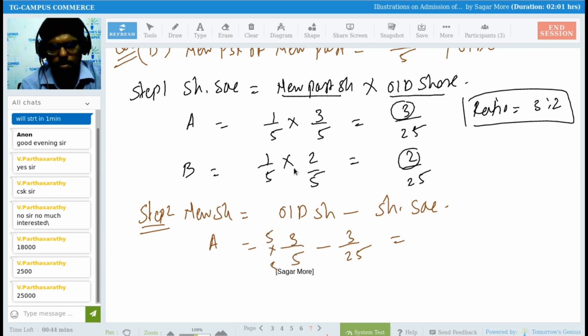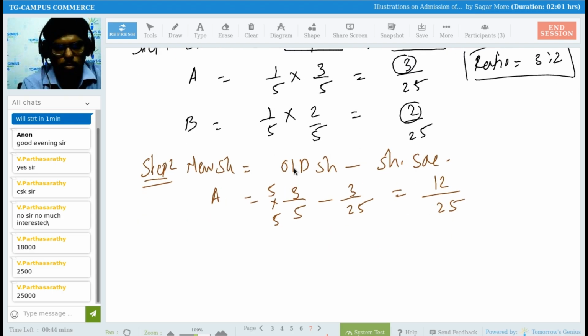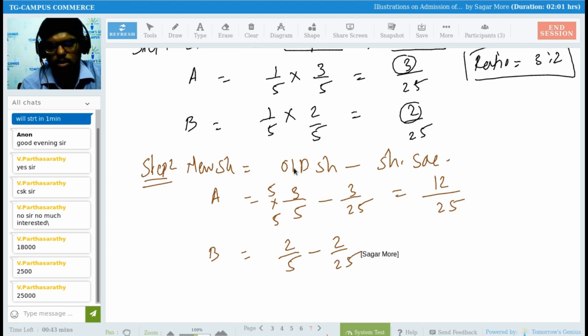If I do it by LCM, 15 minus 3, 12/25. For B, 2/5 minus 2/25.